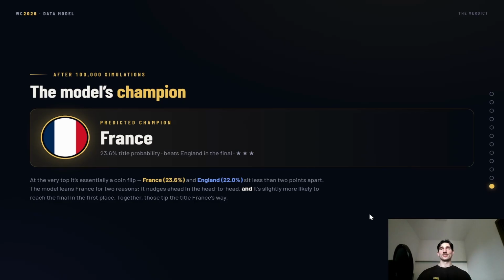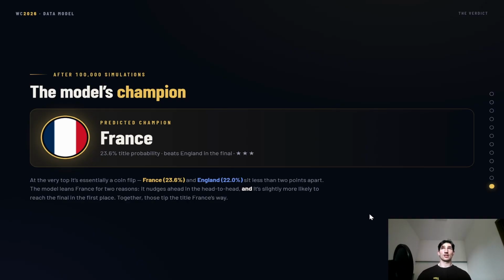Finally, we do have the model's champion. And so the model's champion is France. However, and this is quite important to emphasize, the model picked France to beat England in the final. But if you look at the odds, it's about 23.6% compared to England's 22%. And so essentially these two teams meeting in the final results in something very close to a coin flip.